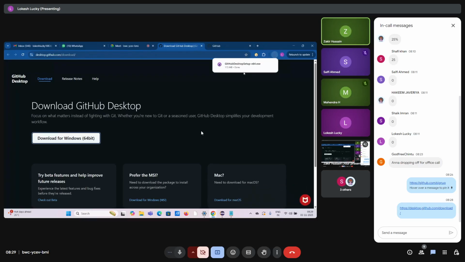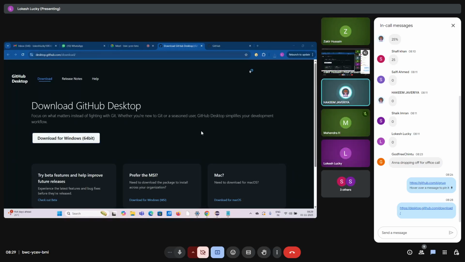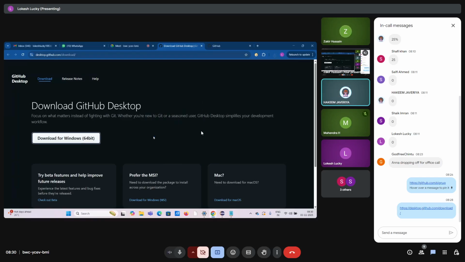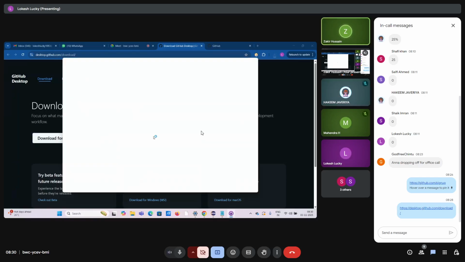Yeah, open that. And log in with the same account you created. Zaveria, have you installed this GitHub for Desktop? Very good, very good. So you are pushing your code daily, right? Okay, cool. So from today, let us do one thing.